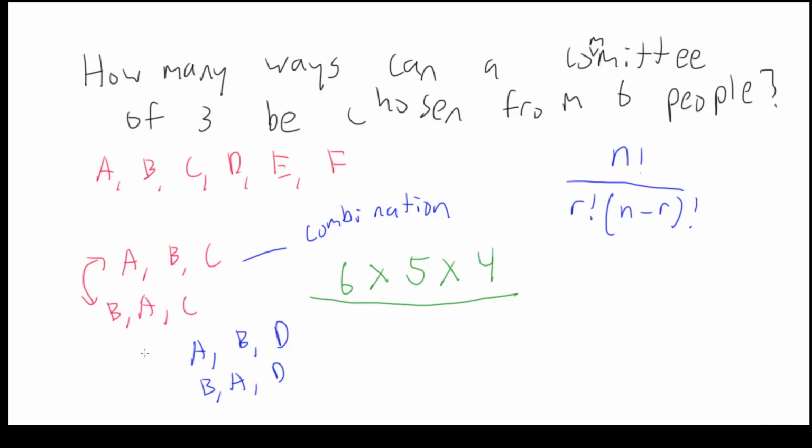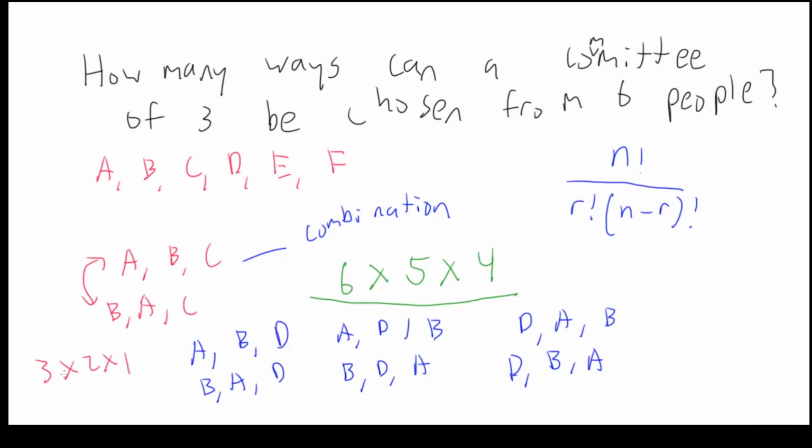So you could have ABD, ADB, BAD, BDA, DAB, and DBA. So there's 6 ways that you can repeat the same committee. You could have figured this out just by doing 3 times 2 times 1, which is the number of ways that you could repeat this committee.